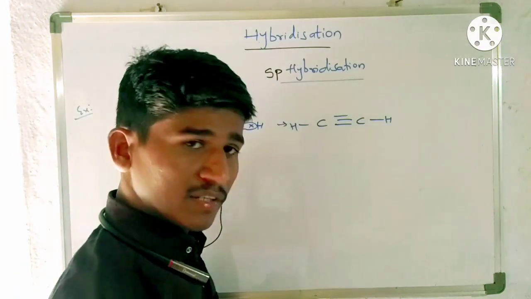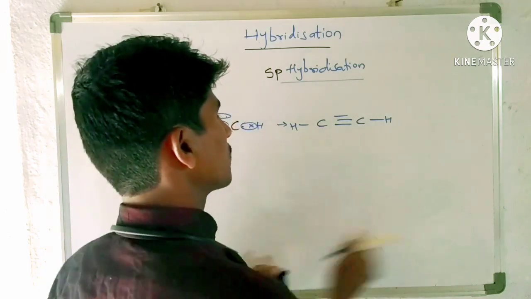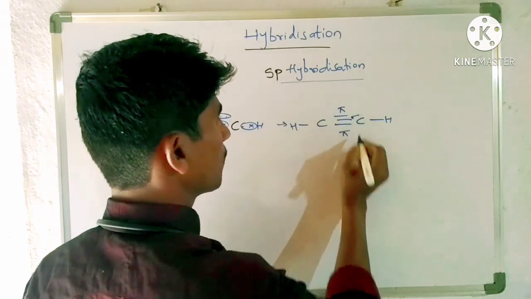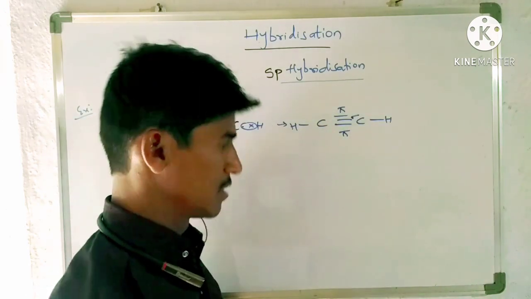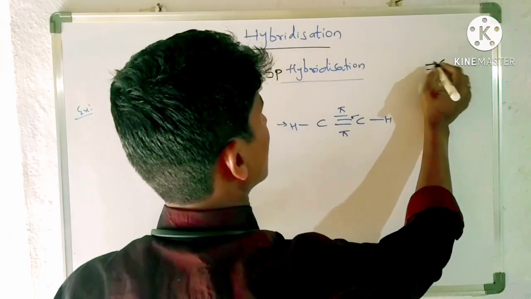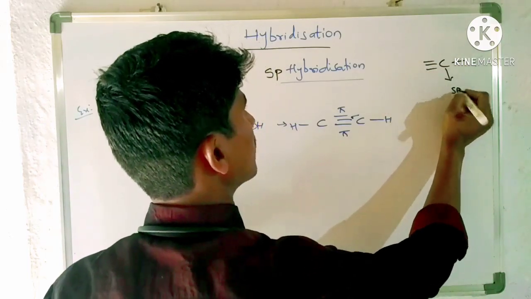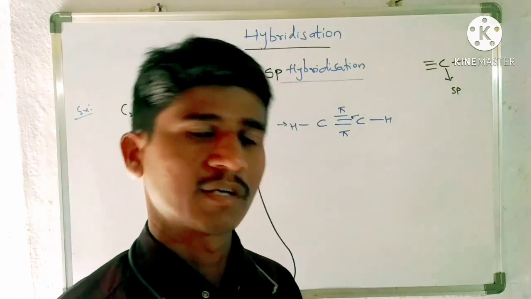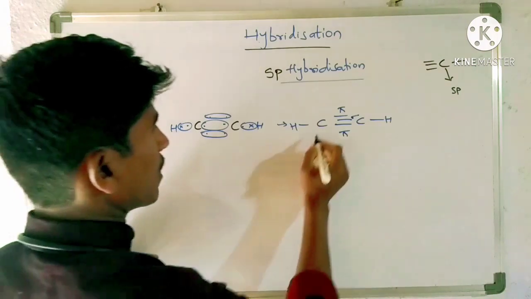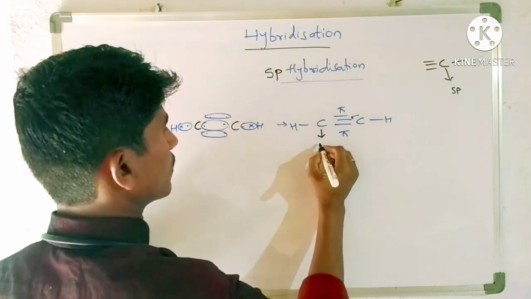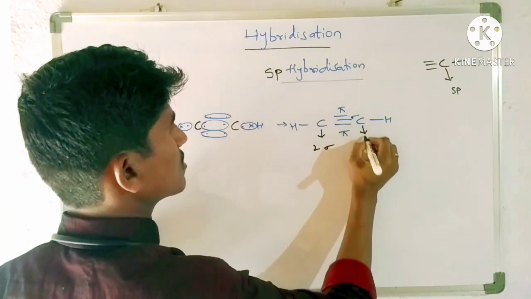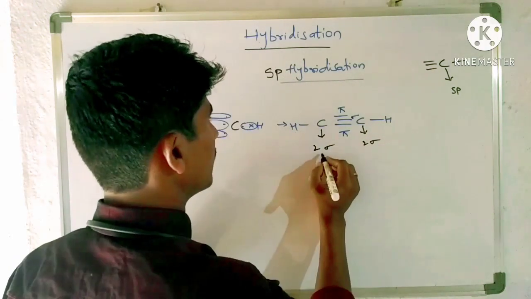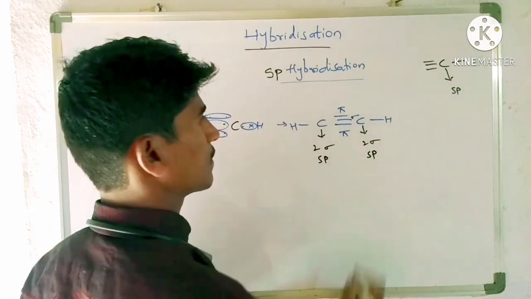So here, whenever there are 3 bonds between the two carbons, only one is sigma. The remaining two are pi only. So when the carbon is present like this, this carbon is definitely sp carbon. Means the carbon which is bonded with a triple bond is definitely sp carbon. So here this carbon forms how many sigma bonds? 1, 2 only. 2 sigma bonds means it requires 2 hybrid orbitals, means it undergoes sp hybridization. This also undergoes sp hybridization.